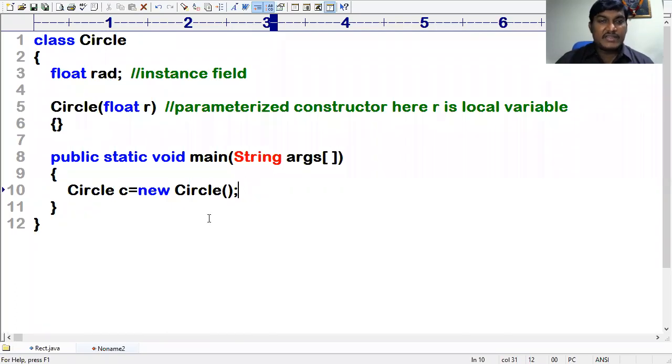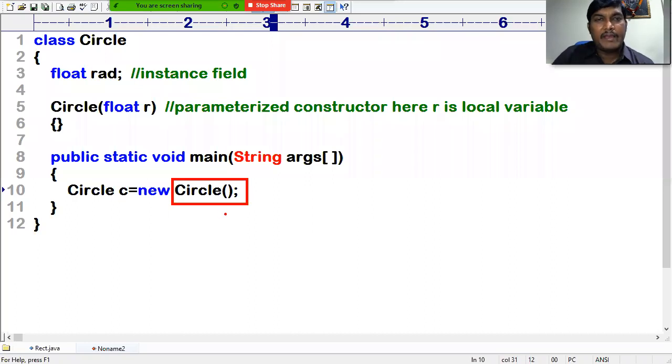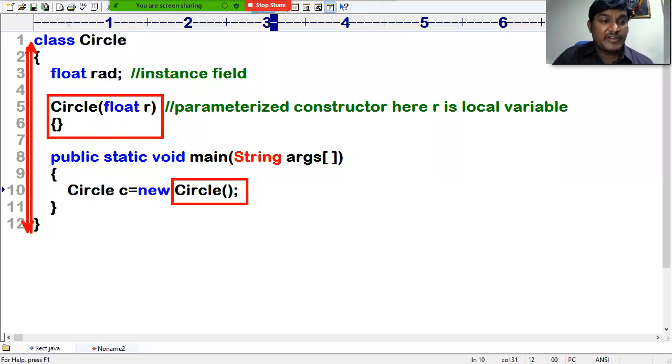Ladies and gentlemen, here in this context, which constructor are we calling? We are calling the default constructor in the Circle class. We are requesting the JVM to call the default constructor, or parameterless constructor, of the Circle class. But have we found any constructor in the class without a parameter? No. This constructor requires one parameter, but you are calling it without one.